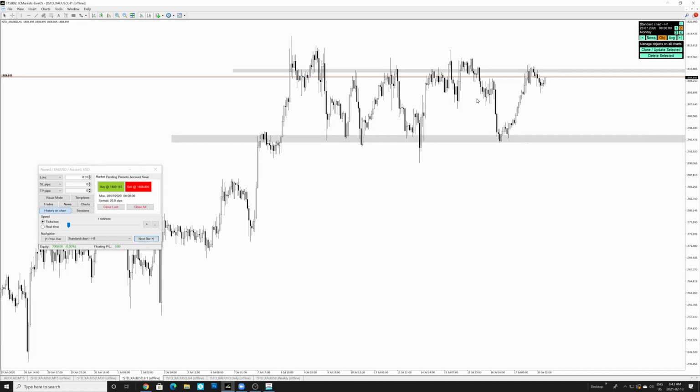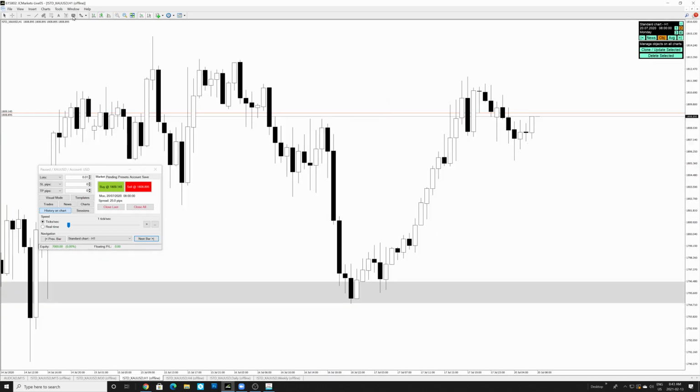So we need to adjust this area based on the 1 hour time frame, and I think we can do something like this. So probably we're going to remove this, we're going to zoom back in, and we're going to readjust it right over here, right? Makes sense? So we got this resistance right here. And if price continues going up, this is like a 20 pip range. If we break above this area, then we got a higher range to continue up to this point over here.